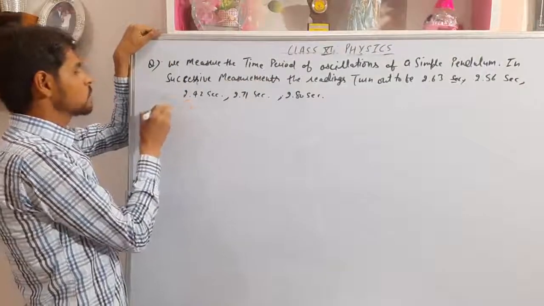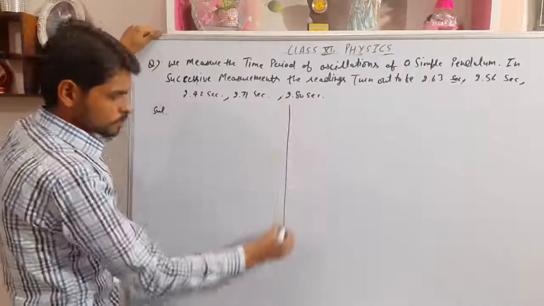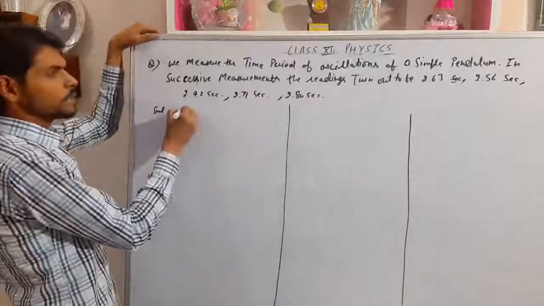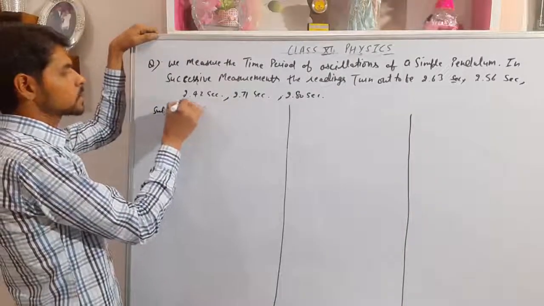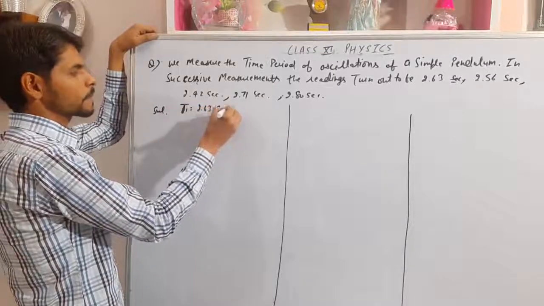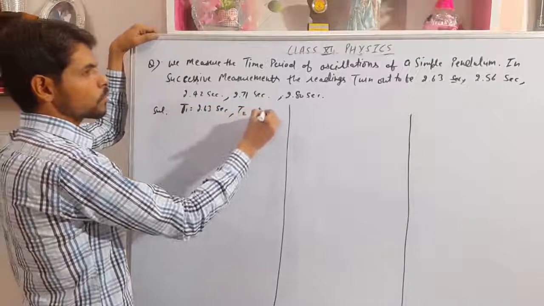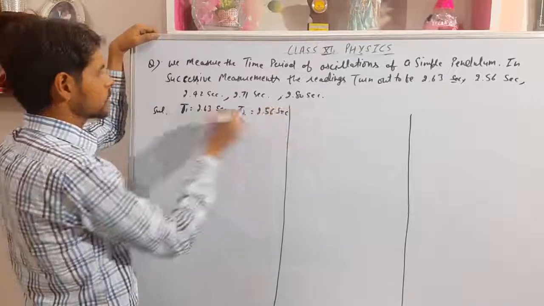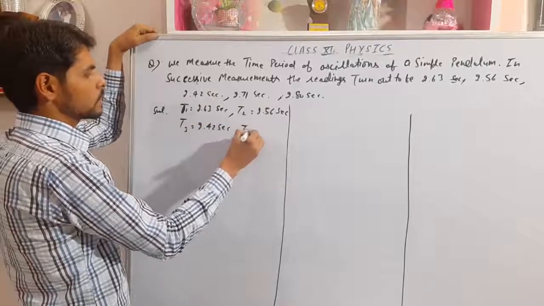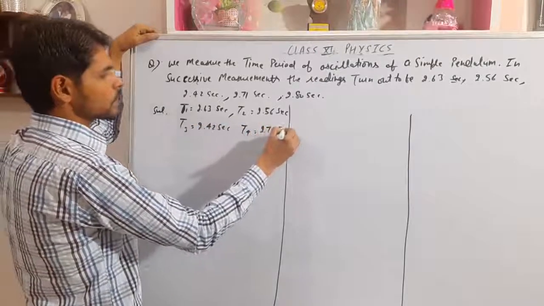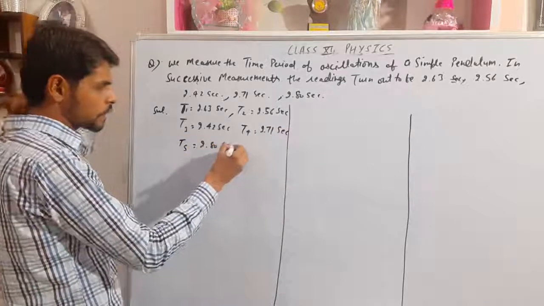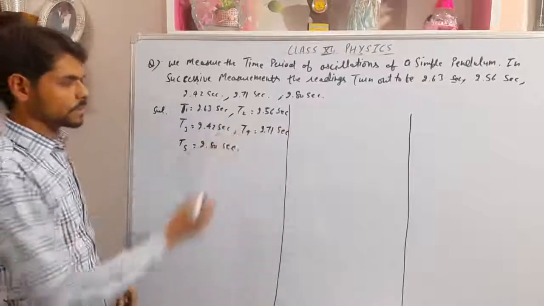Writing on the board for easier calculation. T1 is the time period, 2.63 seconds. T2 is 2.56 seconds. T3 is 2.42 seconds. T4 is 2.71 seconds. And T5 is 2.80 seconds. These are the 5 measurements.